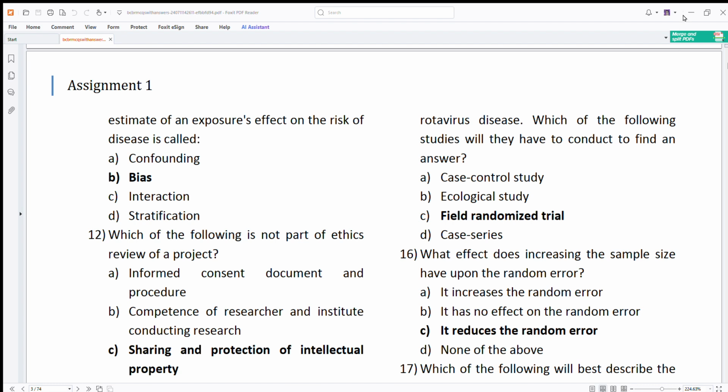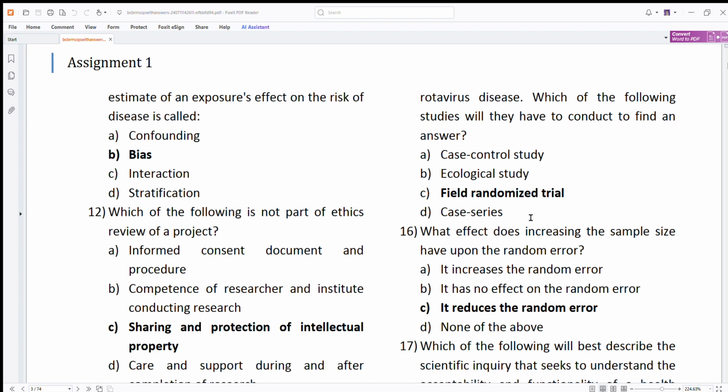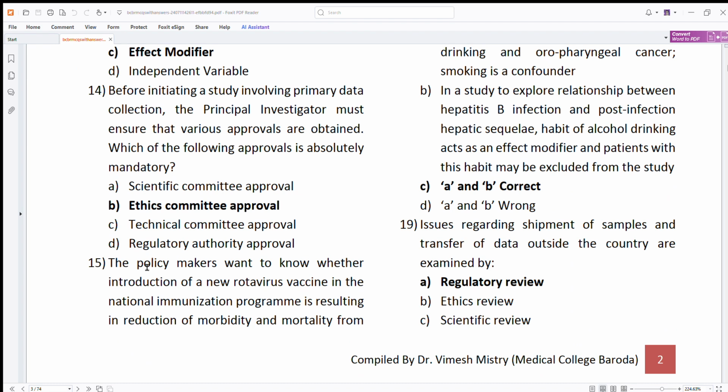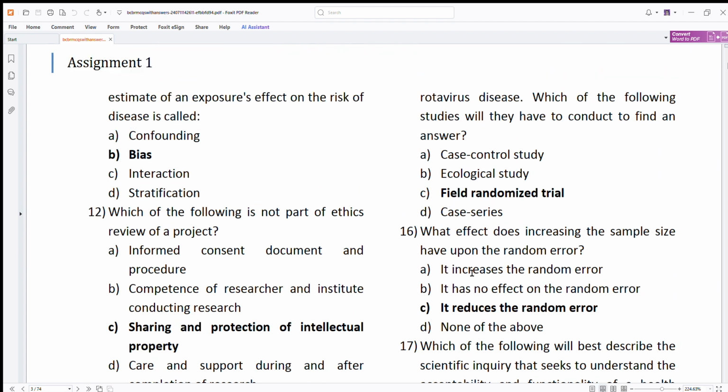This is community-based and greater than 1000 volunteers are involved. Then, after the field randomized trial, this I have told you, the rotavirus thing, just a revision, they want to know whether the introduction of this vaccine is resulting in reduction in morbidity and mortality. People get confused between case control and ecological. It is a field randomized trial.